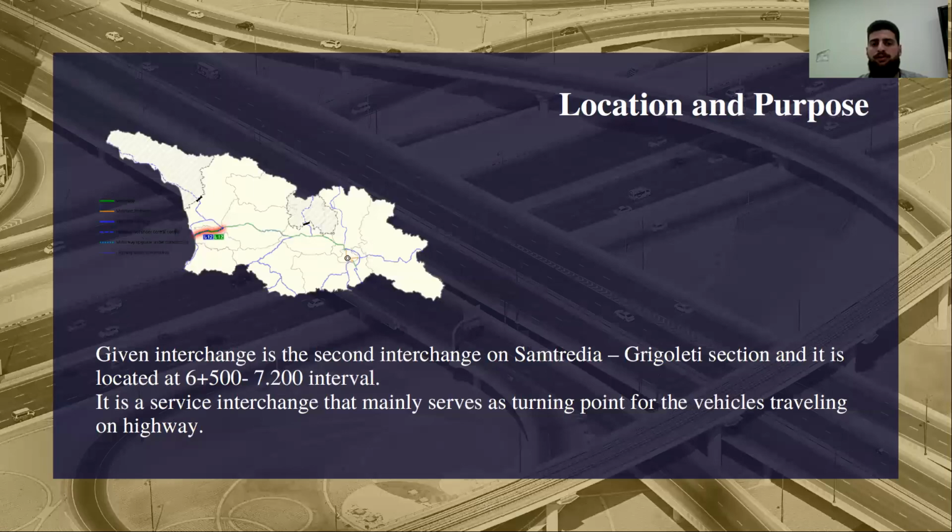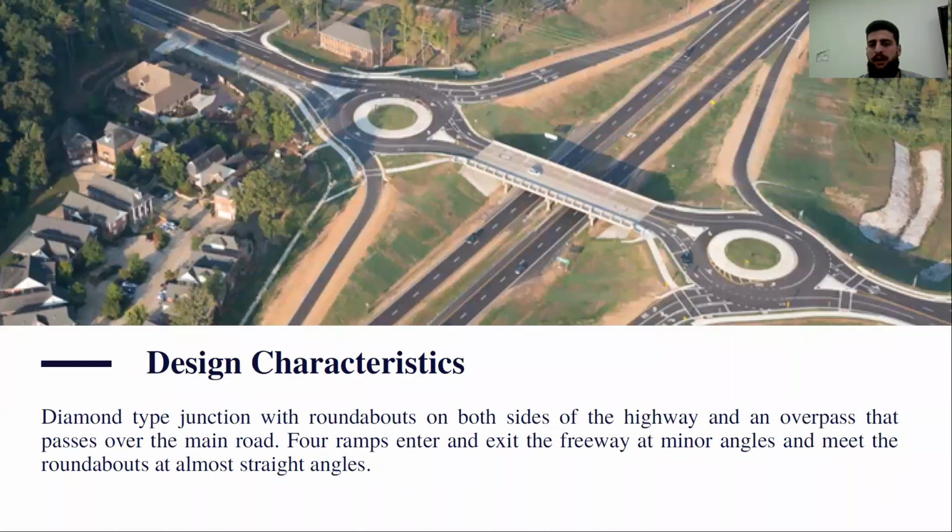The requirement from the contractor was to design a diamond-type junction with roundabouts on the both sides of the highway. A diamond interchange consists of 4 ramps that enter and exit the freeway at minor angles and meet the non-freeway at almost straight angles. Diamond interchanges are substantially more cost-effective in terms of material and the land utilization than other interchange designs because a junction usually requires only 1 bridge to be built.